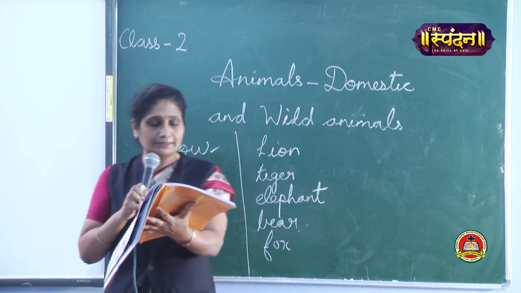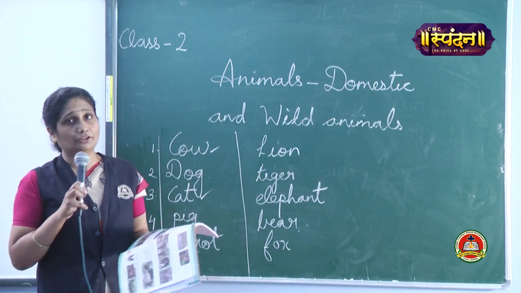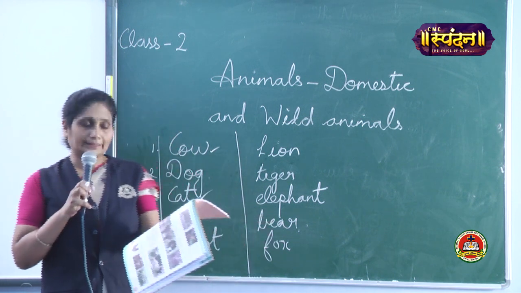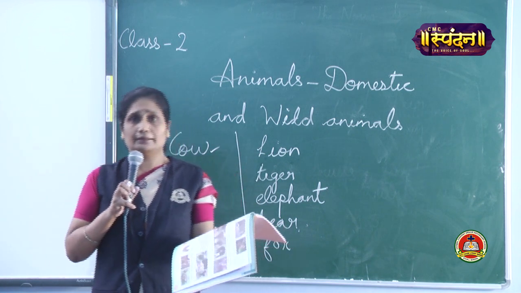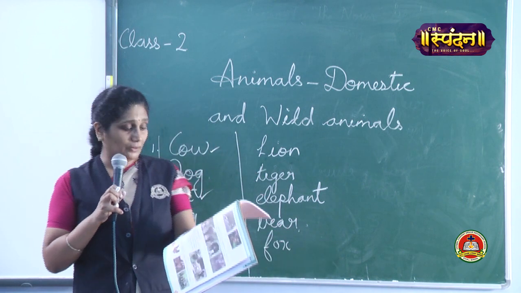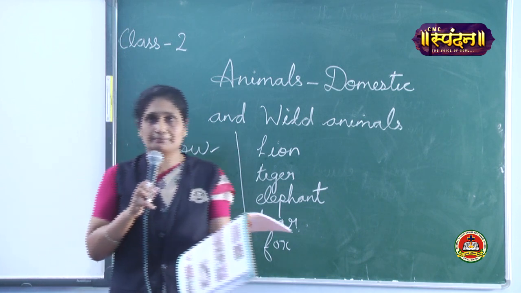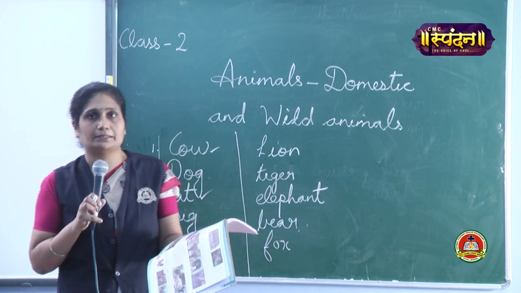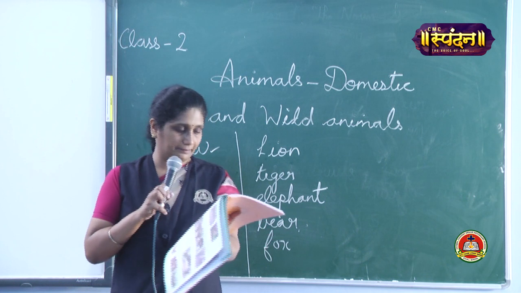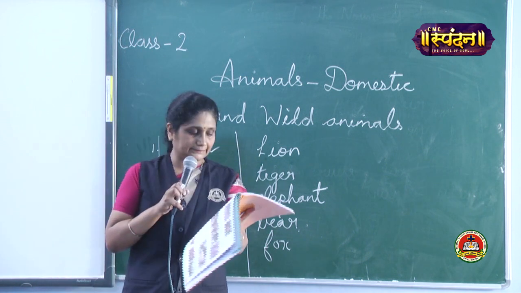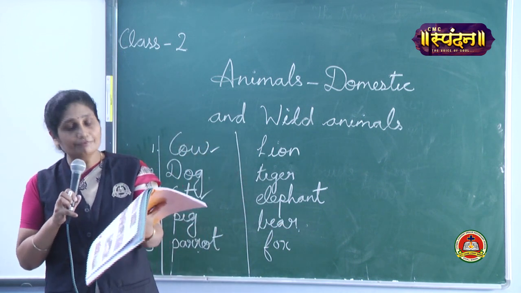Now, domestic animals living on farms. Some animals we can see live on farms. All domestic animals do not live in our house. Some of them, like camels, do not live in our house. Some of them live on farms, so they are called farm animals. Farm animals and pet animals are both called domestic animals. Cows, horses, goats, buffaloes, hens, ducks and sheep are farm animals.